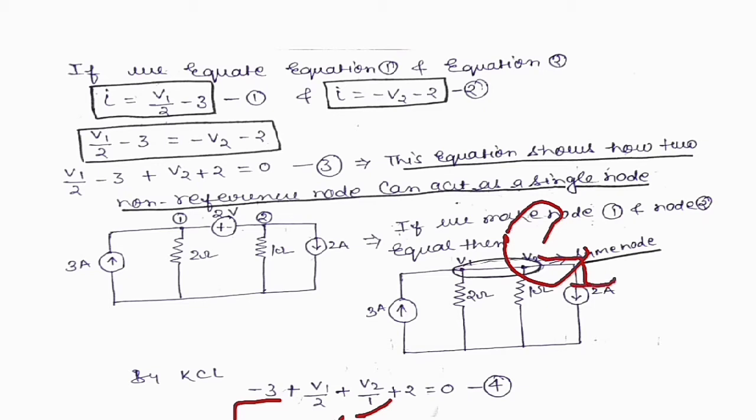This way you can see this equation and the earlier equation both look the same. So by using the supernode concept, we can eliminate the whole process of getting this equation.